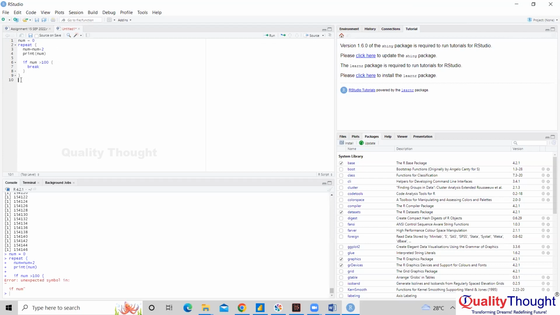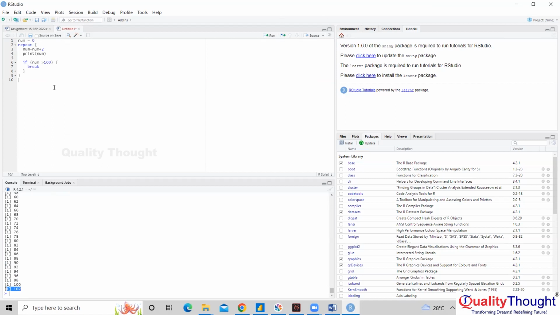Oops, what happened? Now see, the condition has to be in a simple bracket. So that's why you'll find little difficulties in normal programming. Python is much simpler. You'll find it a little cumbersome in a sense, but in machine learning you'll find it much easier. So see, it has printed; the moment it became more than 100, it stopped. So this is your repeat, and this is how you use the if condition.